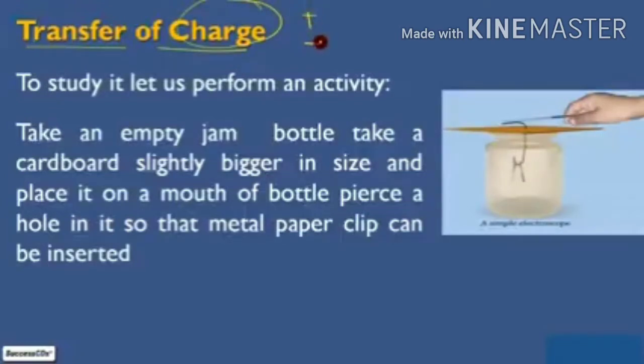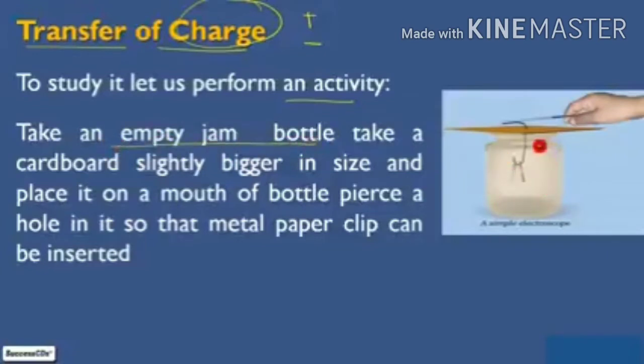So children, in our previous video you learned that there are two types of charges, positive charge and negative charge. You have also learned how charges are produced. Now, to understand how charges are transferred, we will perform one activity. Take an empty jam bottle.